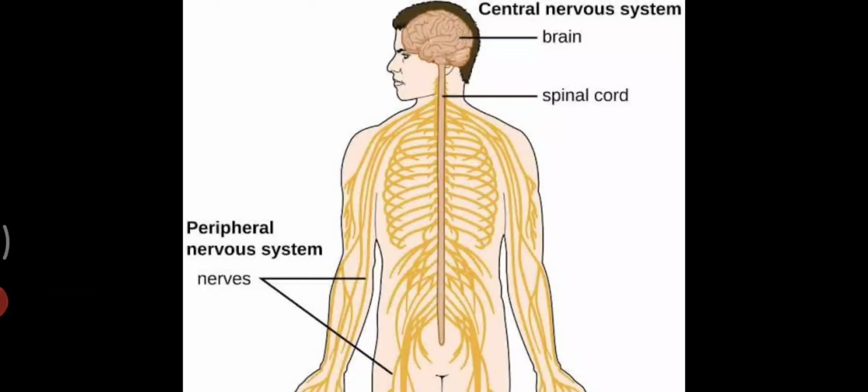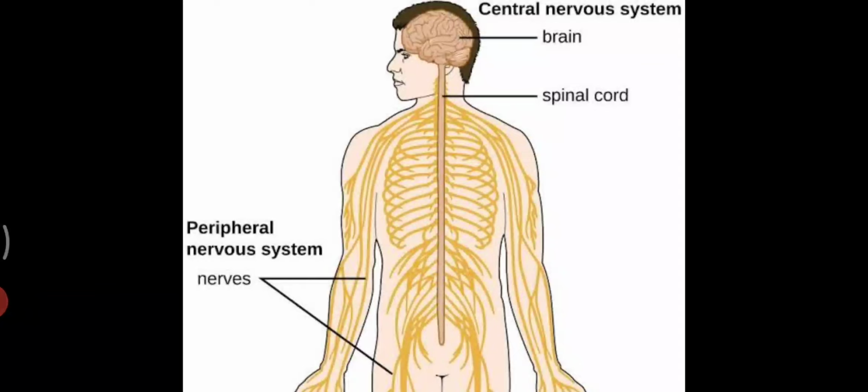The basic cells of the nervous system, first of all, the neuron. It is the basic functional cell of the nervous system. It transmits impulses, and the parts of a neuron are dendrite, cell body, axon, Schwann cells, myelin sheath, and node of Ranvier.